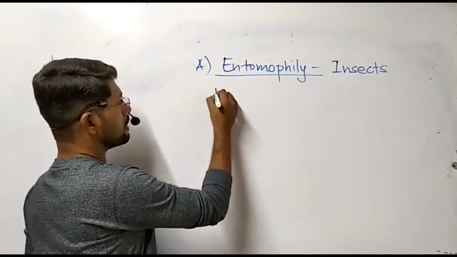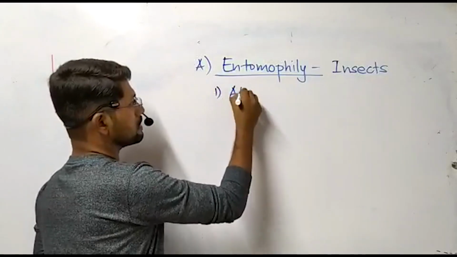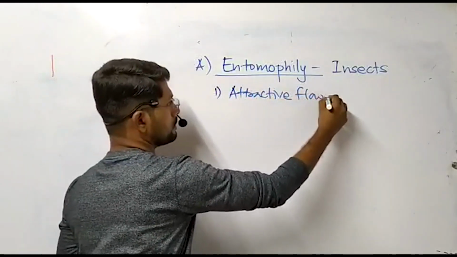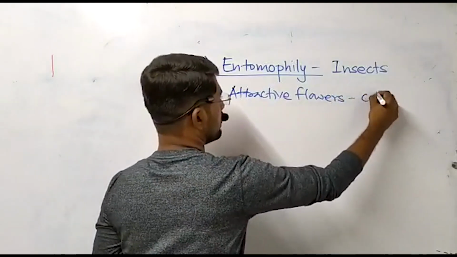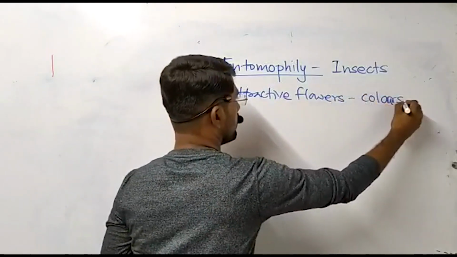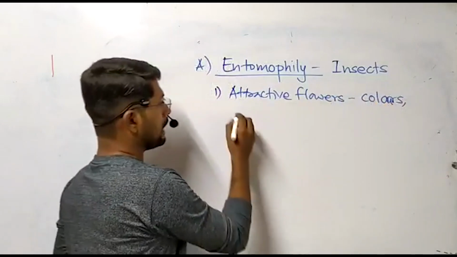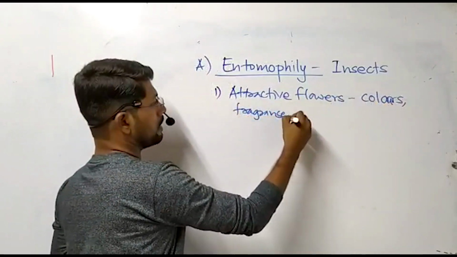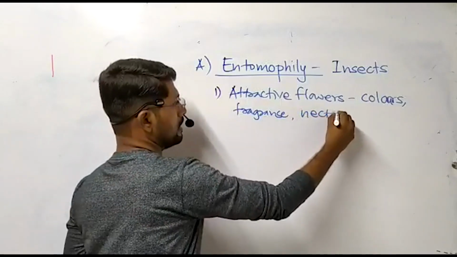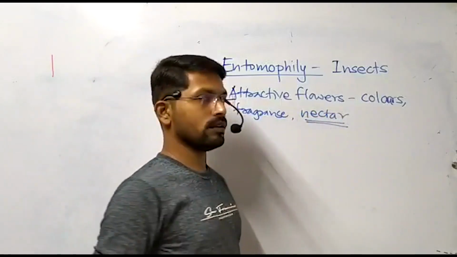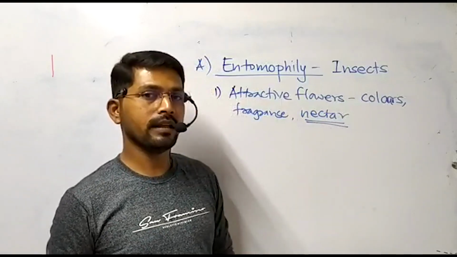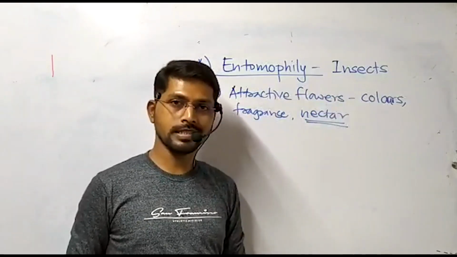So, the first important characteristic feature is attractive flowers with respect to their colors. Beautiful colors are there. Then fragrance is there, and nectar is produced. This nectar produced by the flower is helpful to feed the visiting or pollinating insect.